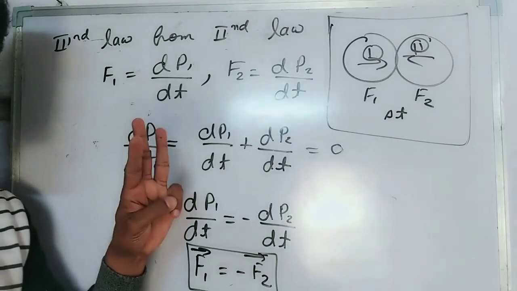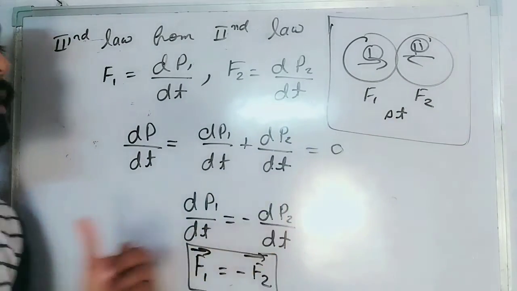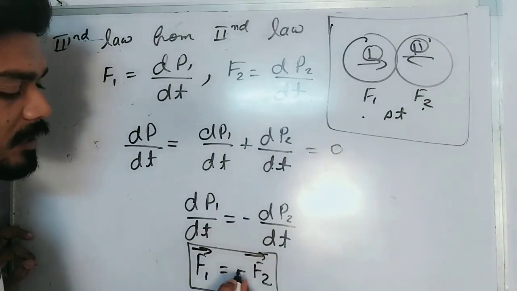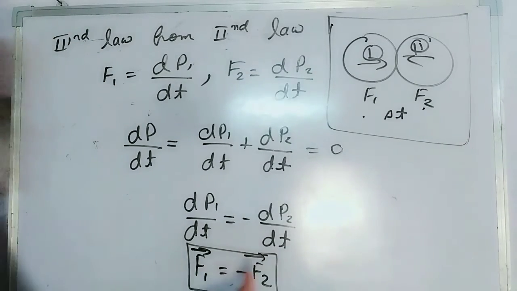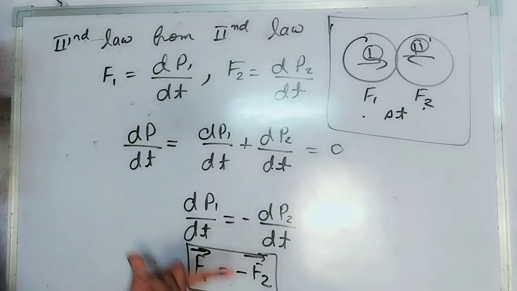And the third law states that for every action there is an equal and opposite reaction. Then F1 is equal to F2, and the negative sign denotes here that F2 is in the opposite direction. And this is the third law of motion, which is verified using the second law.